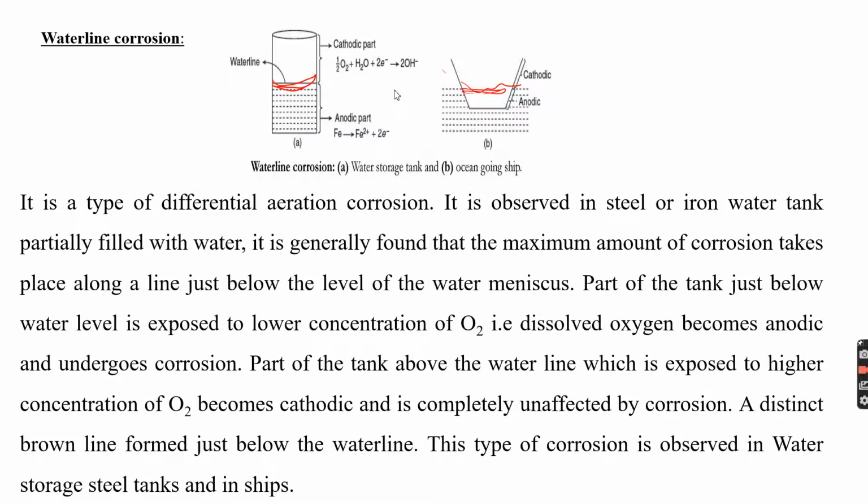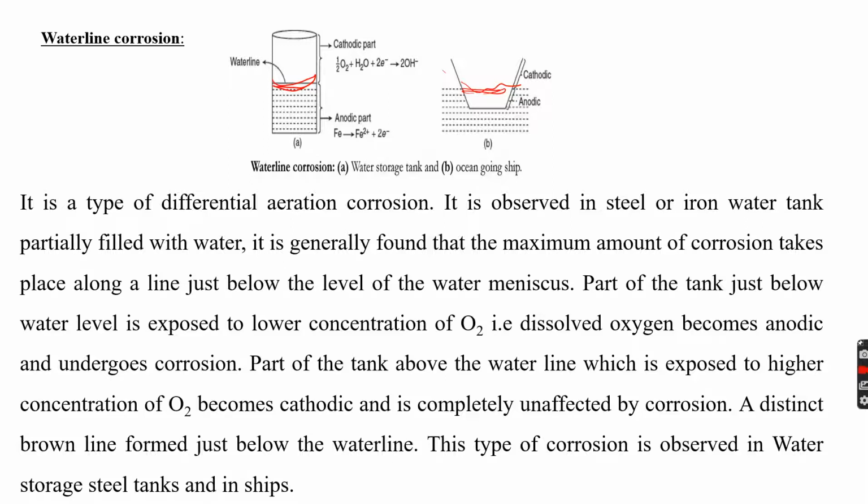This is a type of differential aeration corrosion, and it is mainly observed in a steel or iron water tank partially filled with water. It is generally found that the maximum amount of corrosion takes place along a line just below the level of water. The part of the tank just below the water level is exposed to lower oxygen concentration, particularly dissolved oxygen, and it acts as an anode and undergoes corrosion.